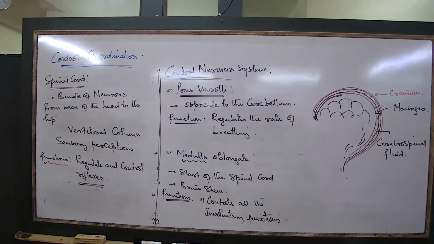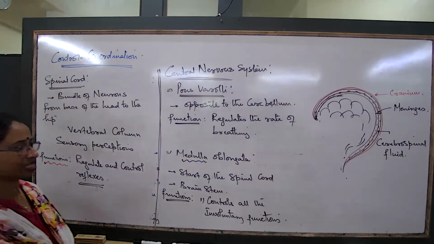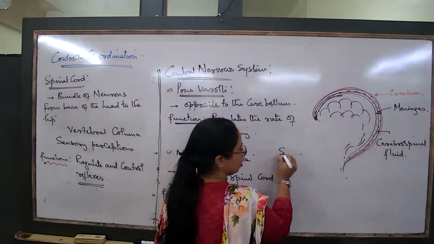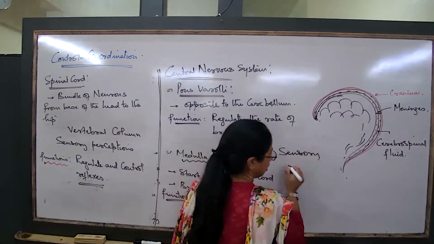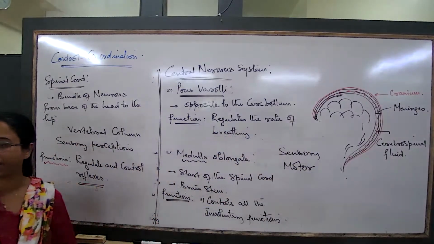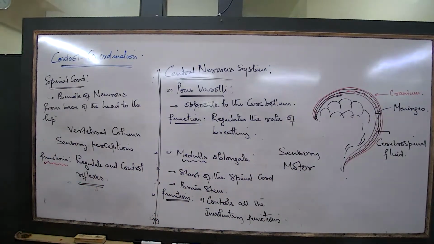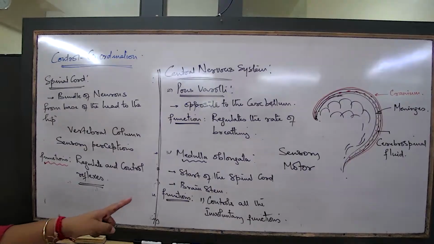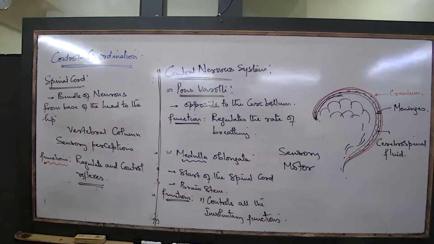and sensory and motor impulses. Controls reflexes and sensory and motor impulses to and from the brain.